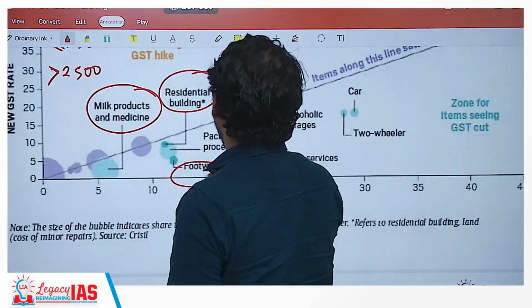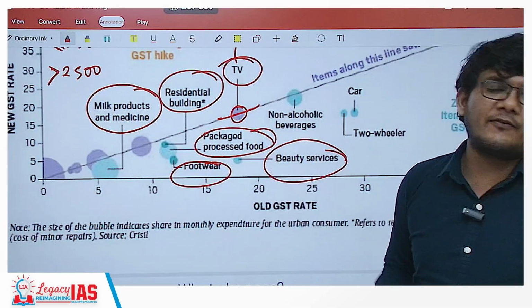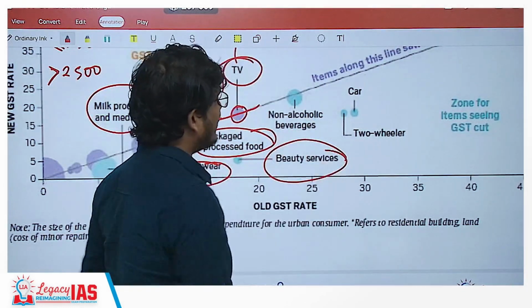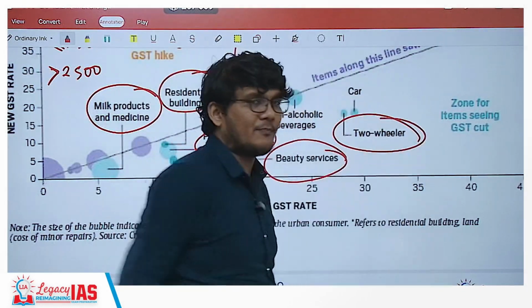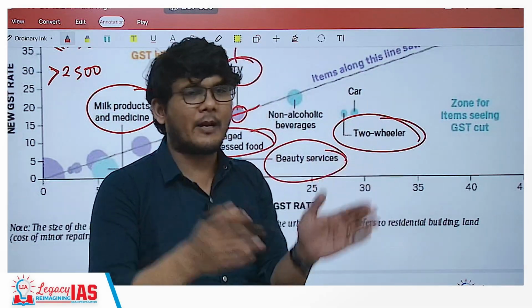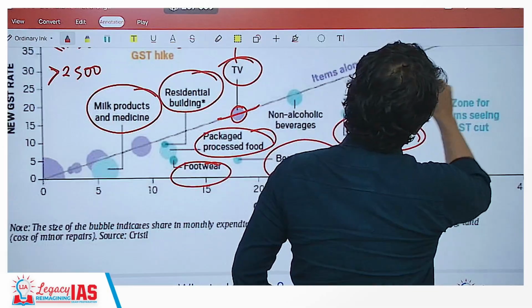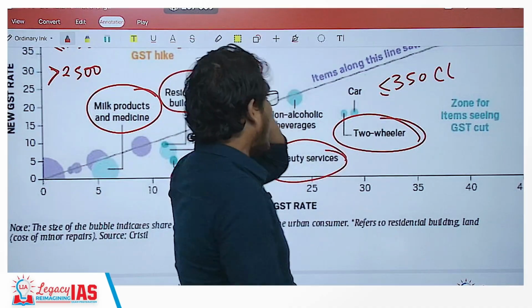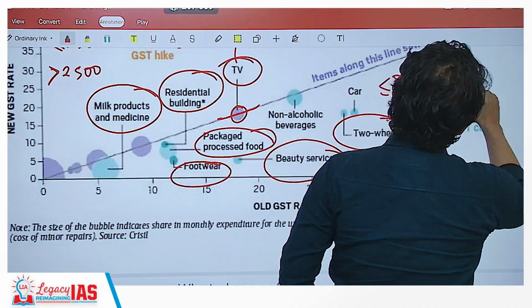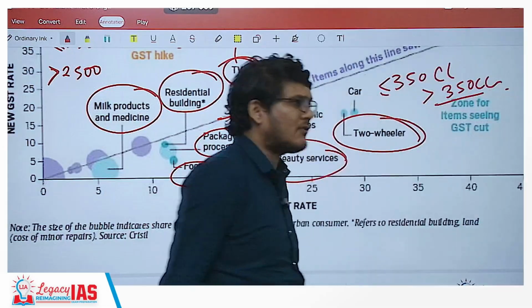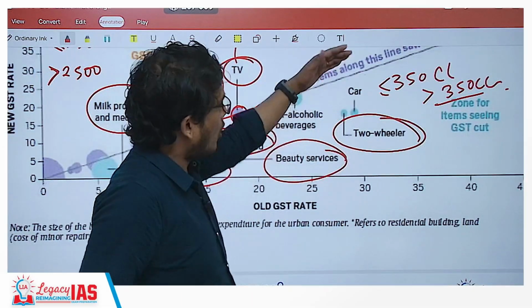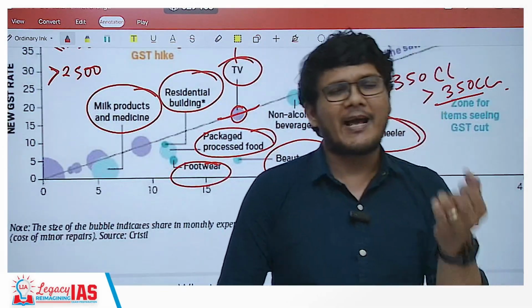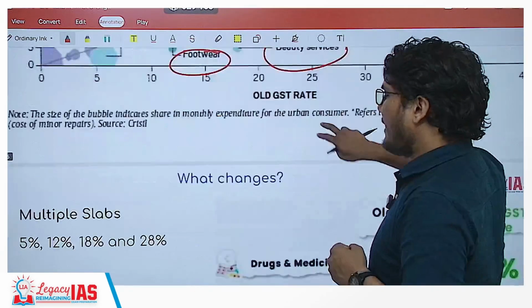If you look at the footwear, the packaged and processed food, even beauty services, beauty as well as well-being services have been reduced in tax. If you look at the two-wheelers, the tax has been reduced, but here in two-wheelers also there is a bifurcation, wherein the two-wheelers of less than or equal to 350cc are going to be taxed at a lower rate, of course, and the two-wheelers having more than 350cc are going to be taxed at a higher rate. So the majority of goods and services that the urban and rural consumers actually consume have gone down in prices.